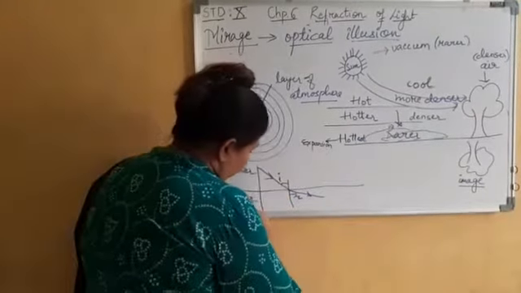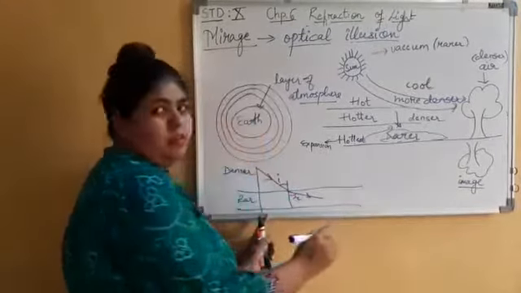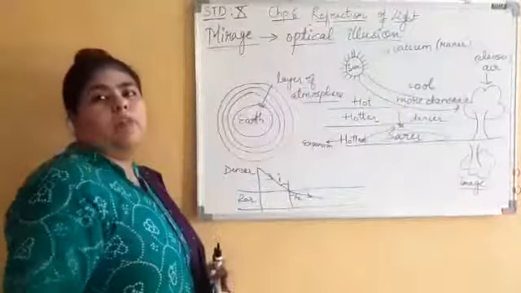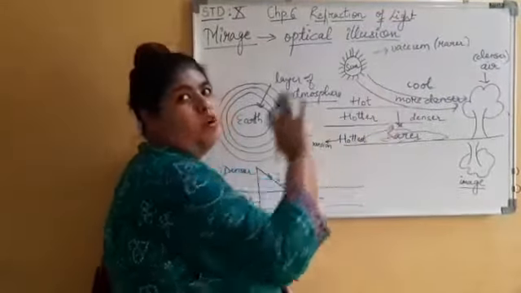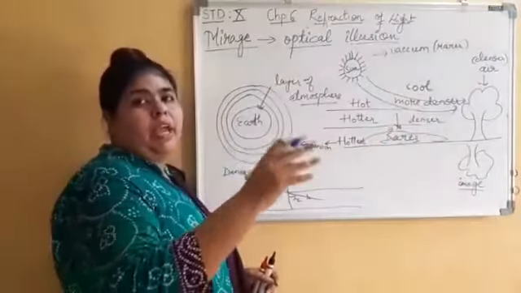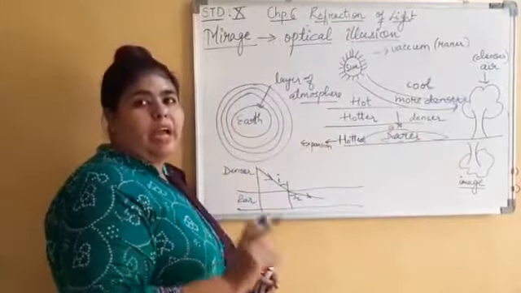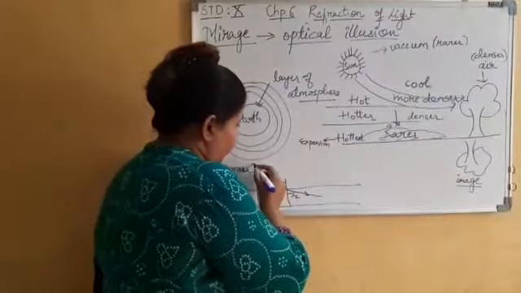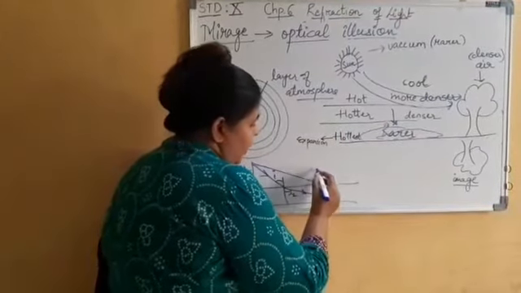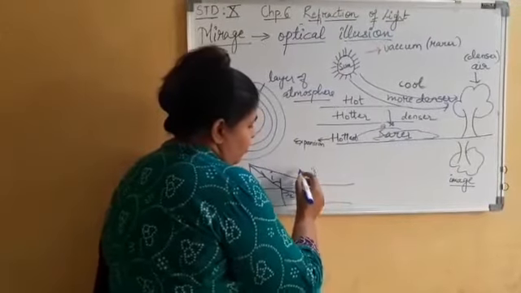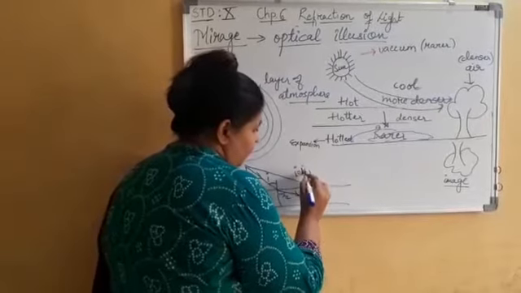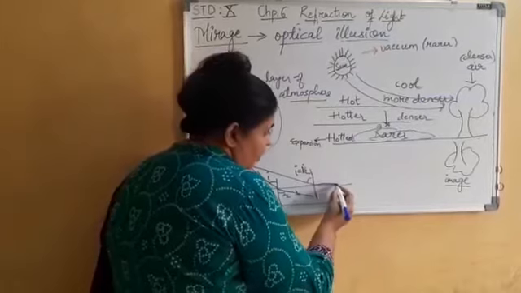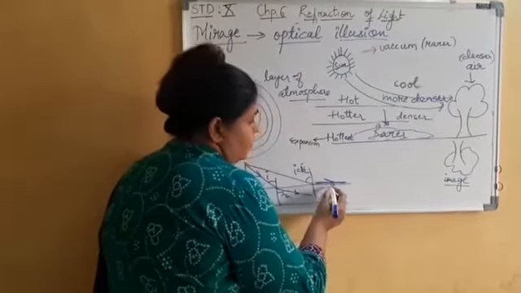Now this ray will strike one more layer. It will again move away from the normal. In the same way it will continue, like the figure before. It will move away, and at a particular point of time, this angle will become the critical angle, and the ray will pass parallel.